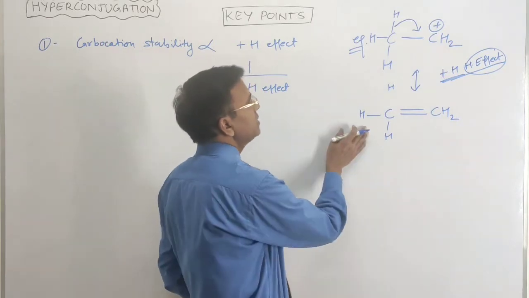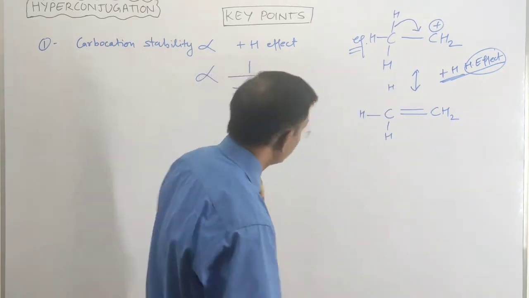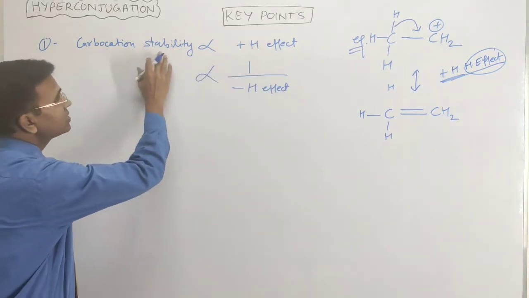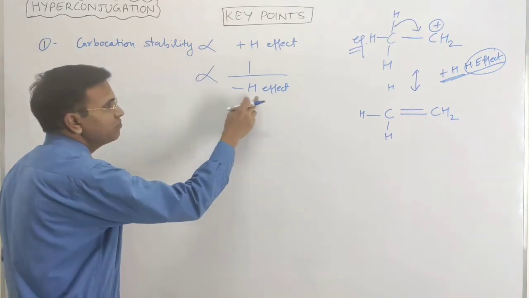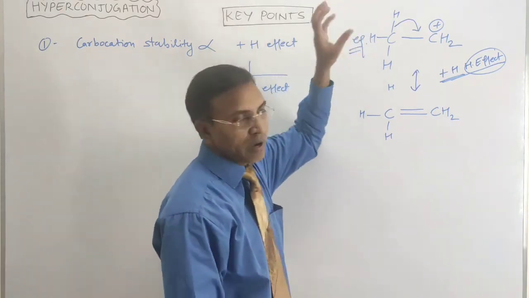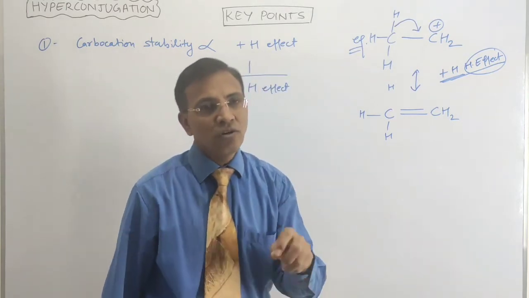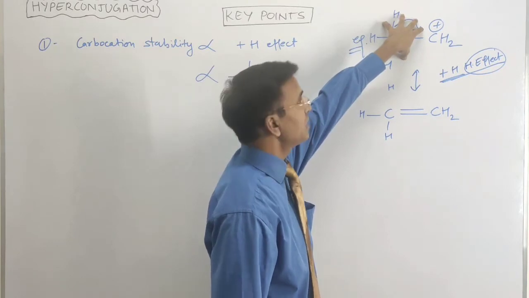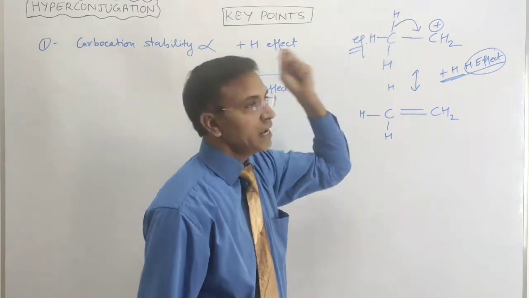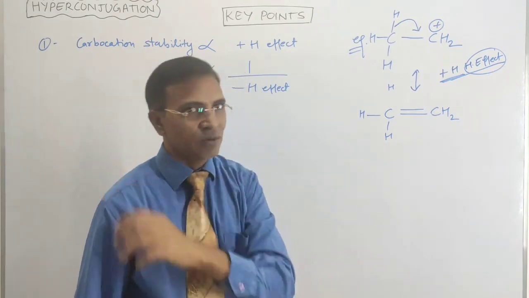So the plus H effect increases the stability of the carbocation. In case of minus H effect, that is the electron withdrawing effect. When some atom shows the minus H effect, it withdraws the electron and increases the positive charge on the carbocation and makes it less stable, right?